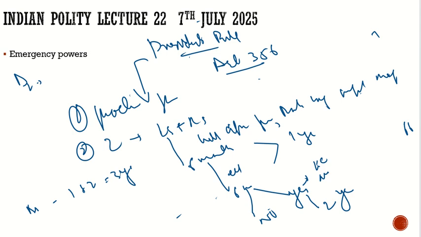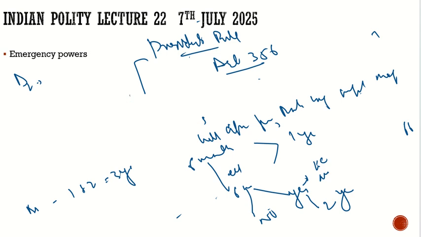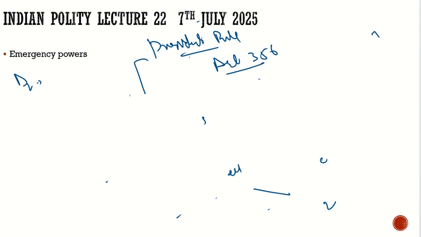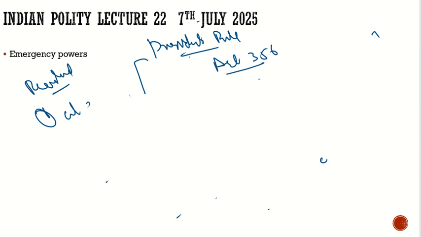Now, how is it revoked? First, at any time by the president.